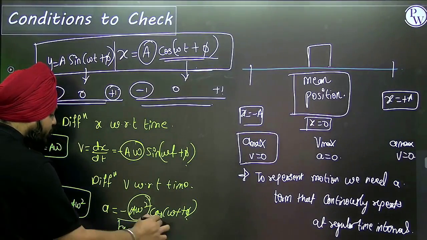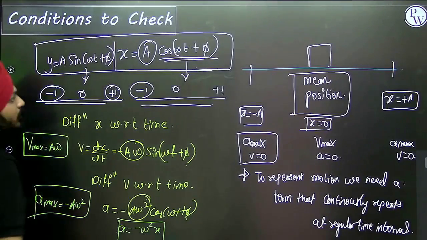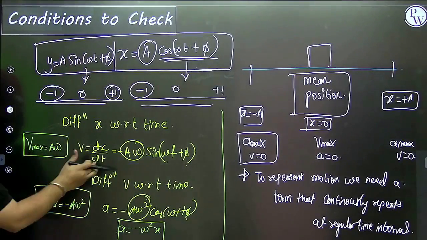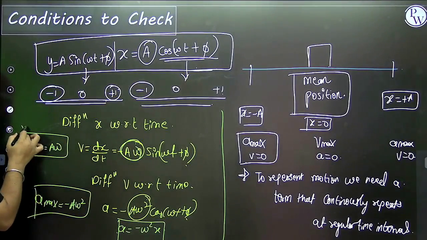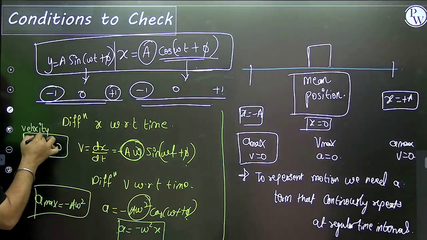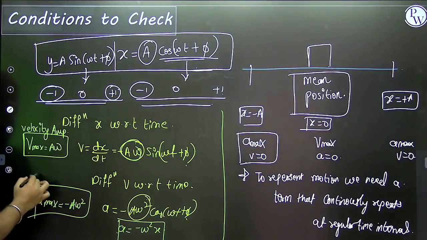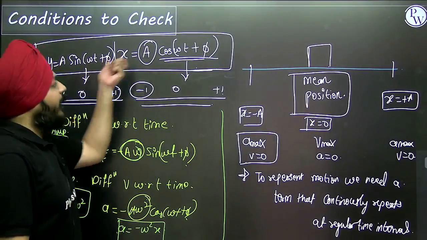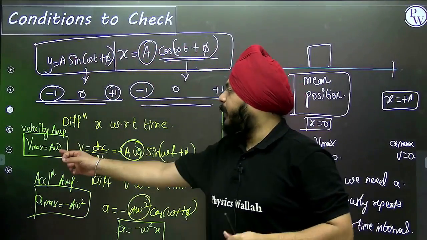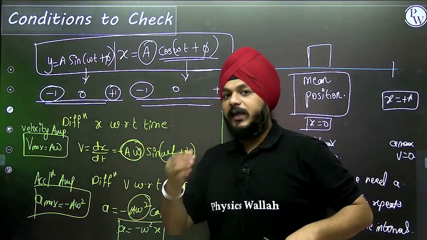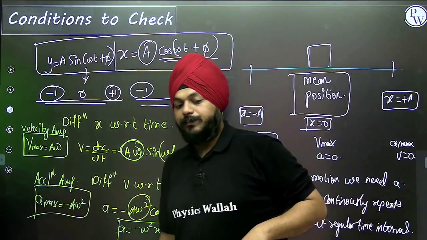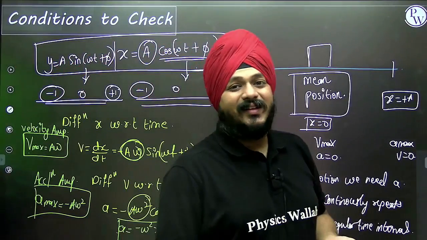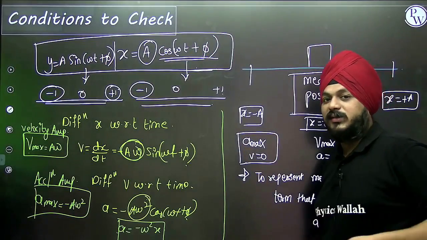This is a condition to check. Don't get worried, we are going to discuss this in detail. Here we are getting new things. This is the maximum velocity, in another sense also known as velocity amplitude. In another sense it is known as acceleration amplitude. At this point, plus A is the amplitude. A omega is the velocity amplitude, minus A omega square is the acceleration amplitude. Why this minus? This minus sign indicates it always acts towards the center and opposes the motion.